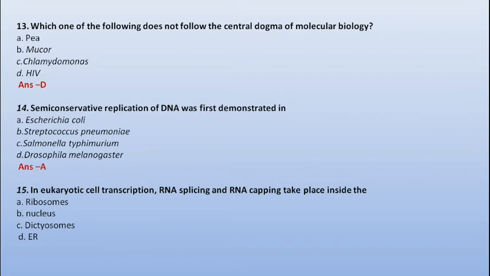Next, in eukaryotic cell transcription, RNA splicing and RNA capping take place inside the ribosomes, nucleus, dictyosomes, or ER. So our correct option is option number B, nucleus.